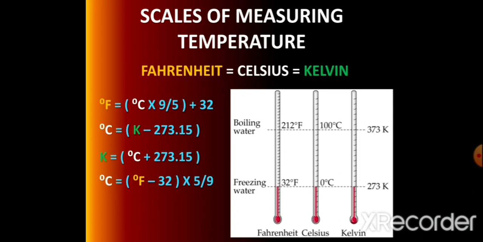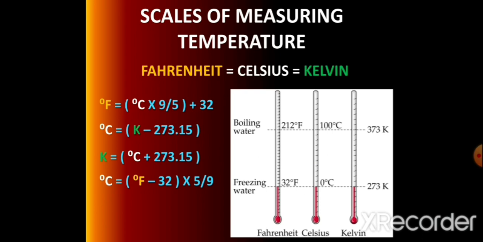Students, we studied this in previous classes, the different measuring scales of temperature. There are 3 ways we measure temperature, that is Fahrenheit, Celsius and Kelvin. All of you see on the thermometer and its level reading, you read this level of mercury related to freezing water as well as boiling water.